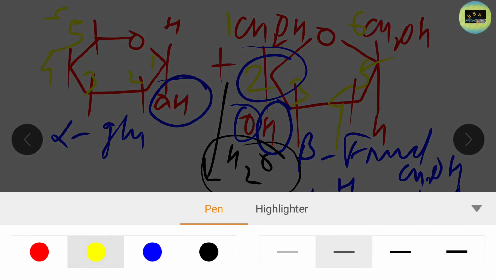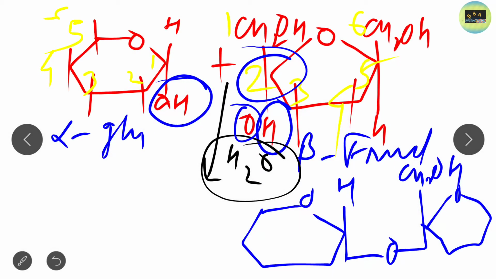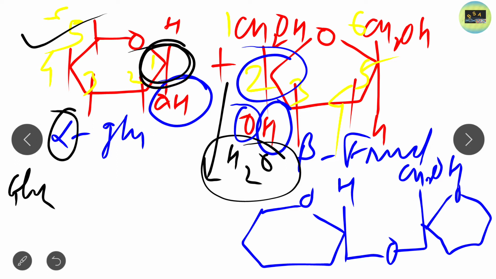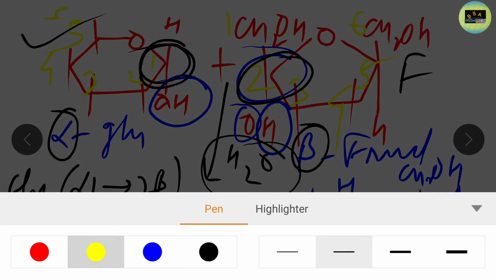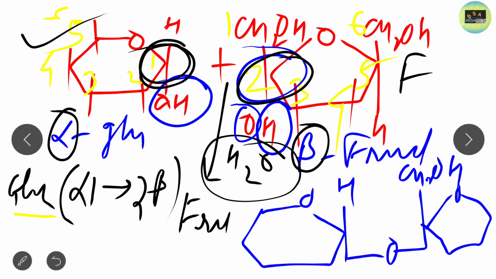Now how can you name the compound? The compound naming is very simple. First of all you name the compound: this is glucose. This is alpha 1, as this is an alpha compound and the OH group is removed from carbon 1. Now the H is removed from carbon 2, and this is the beta fructose. So here the 2 beta, and the compound is fructose. So the name of the compound is glucose in bracket alpha 1, 2 beta fructose. In this way the naming is done in the case of sucrose.